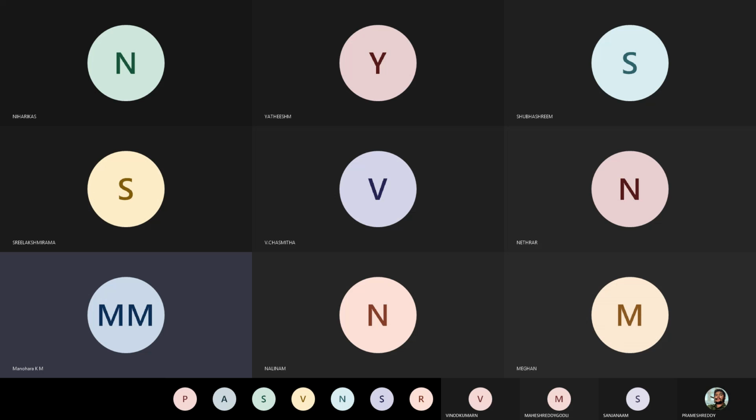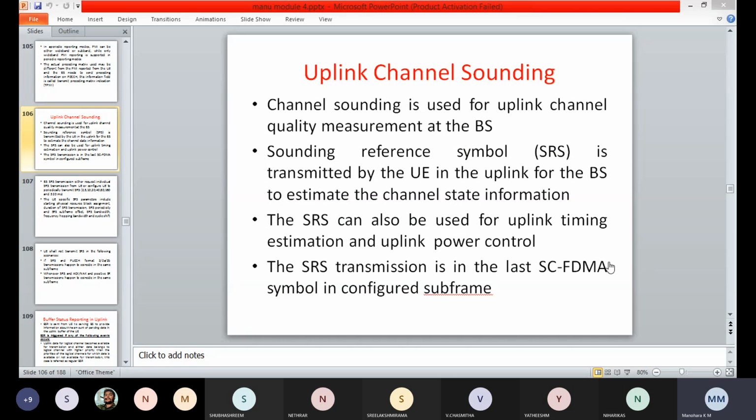And the precoder for the closed loop MIMO operations, and the estimation of this is the precoder estimation for the multi-user systems and the rank indication feedback. So today we will discuss the uplink channel sounding.